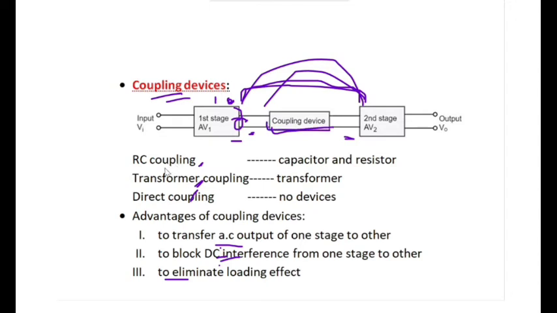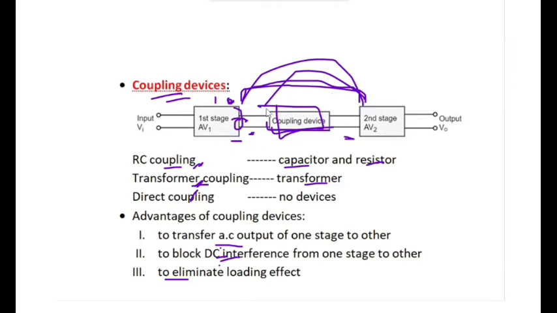In RC coupling, a capacitor and resistor are used, and these two are arranged in a manner to make the RC coupling circuit. In transformer coupling, only a single transformer is used as the coupling device.